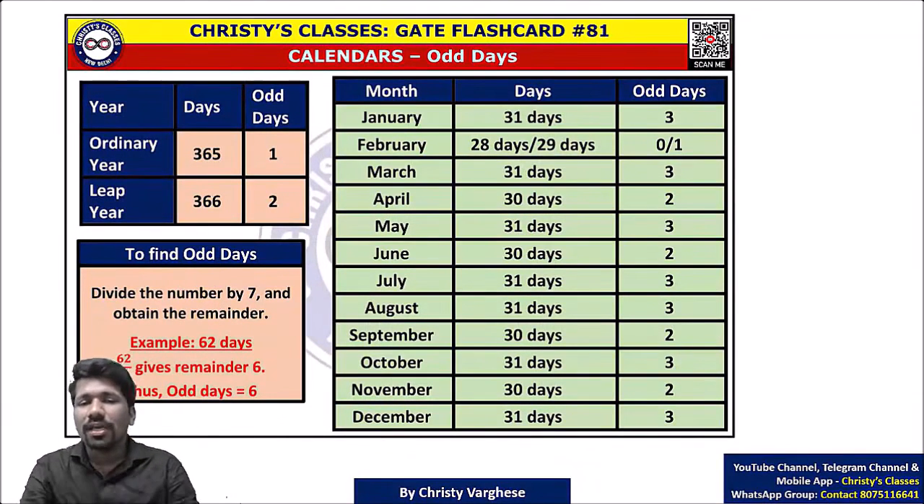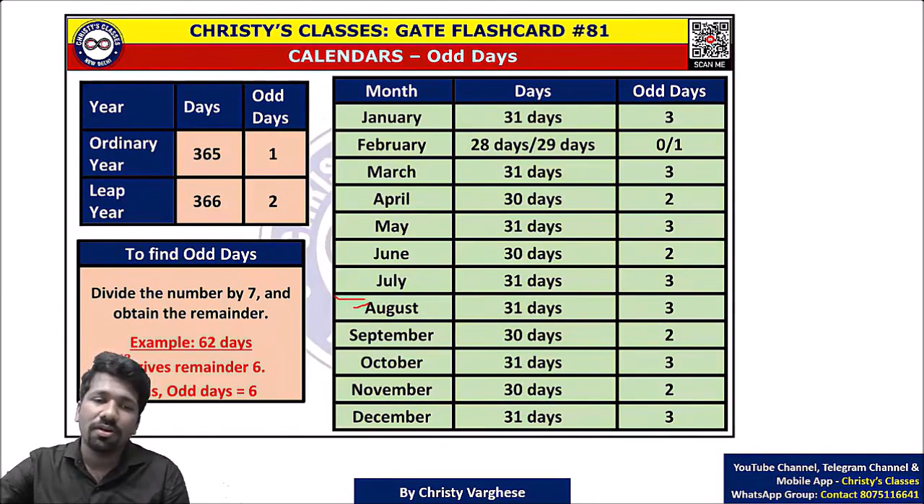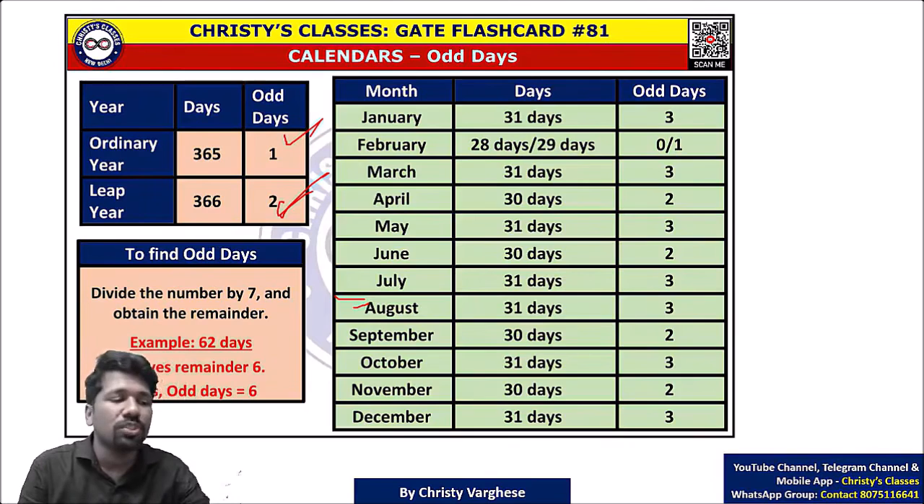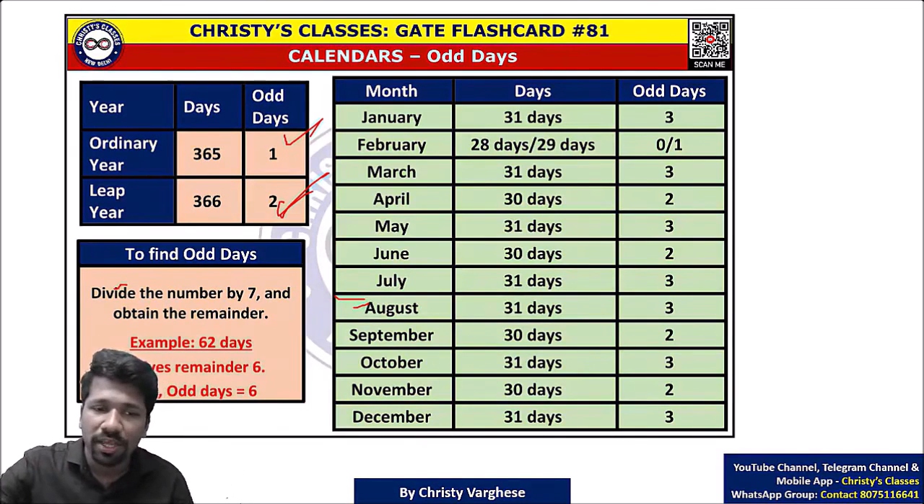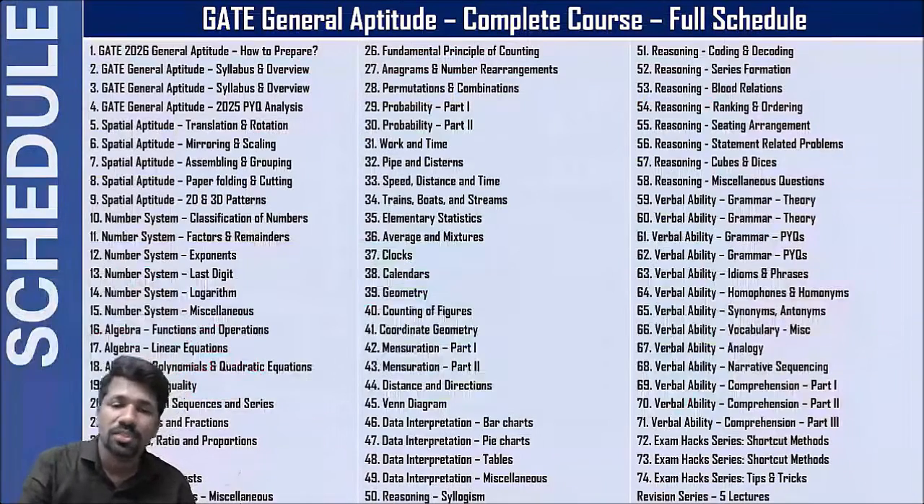So in calendar, the concept of odd days is very important. Ordinary year odd days, leap year odd days. This is the reason why your birthday keeps on changing every year. Last year if it was on a Monday, this year it will be on a Tuesday or Wednesday. So 1 day or 2 day shifting will happen. The reason for this shifting is odd days. So how to find odd days? Remainder theorem you can use. And if you understand the odd days of every month, you can easily do a lot of questions.